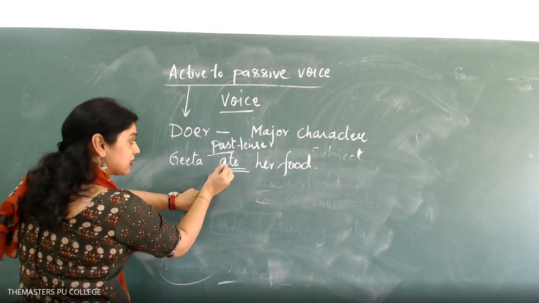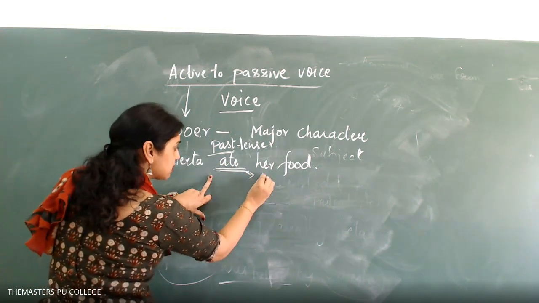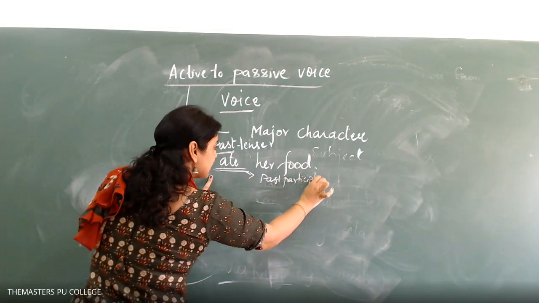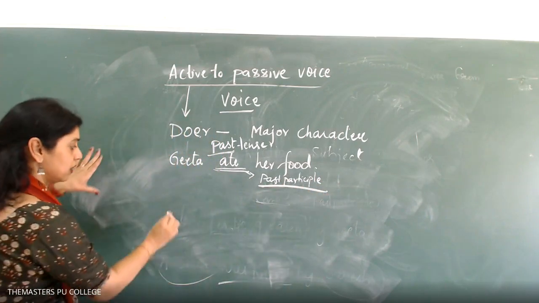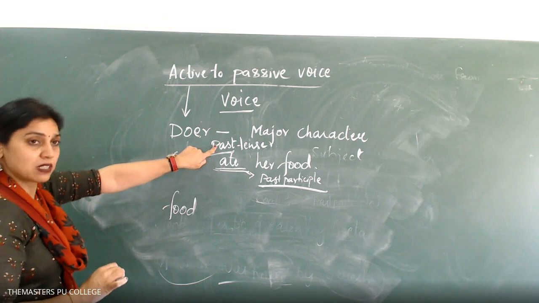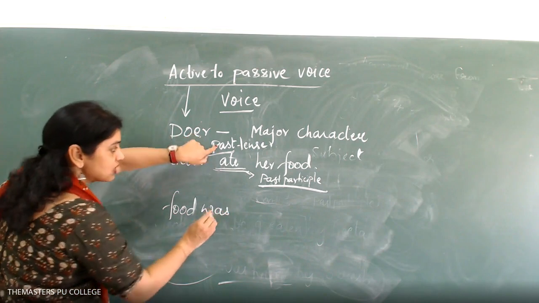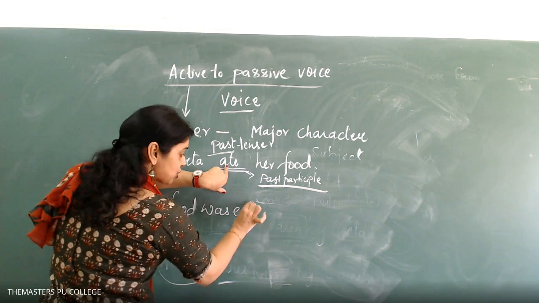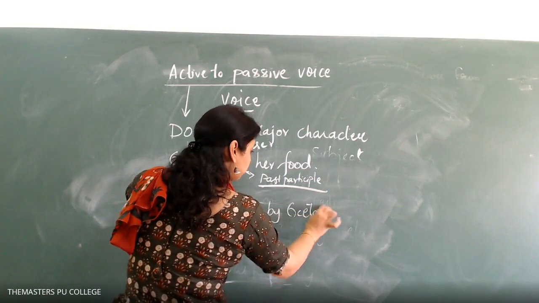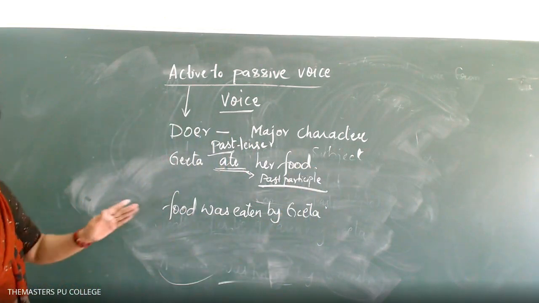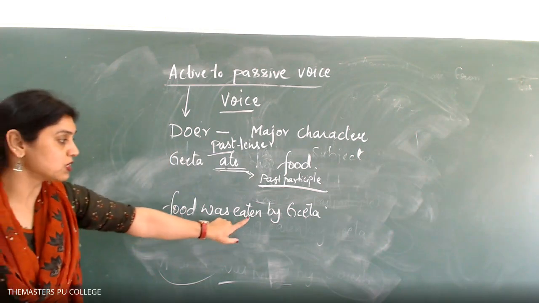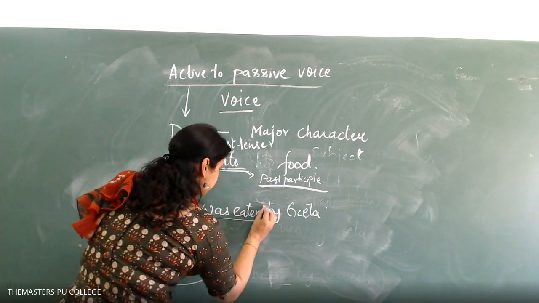Ate, I have to take that this is past, but when I am changing into passive voice, I have to bring the past participle. Everything you write, the past participle form of the verb is very important. Food. Yes, why? Which tense is this? Past. Past is was. Ate changes to eaten by Geeta. See how simple. Oh, here I am adding her. Geeta ate food. Food was eaten. This you have to write.